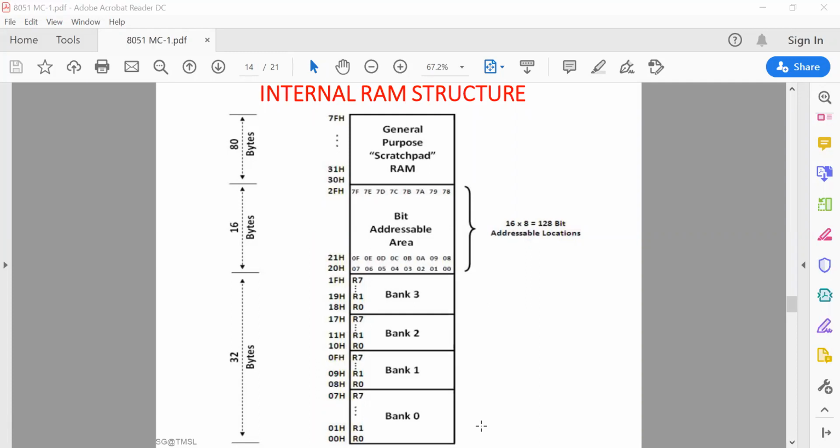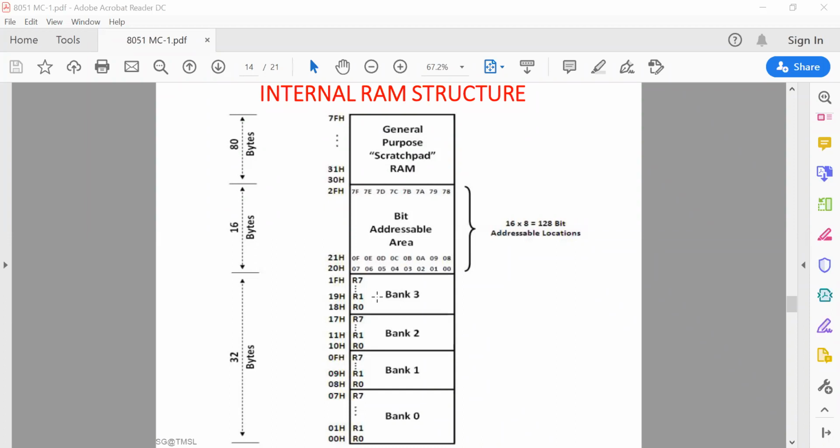And different banks are selected by the PSW bits RS0 and RS1. There are 2 bits in the PSW flag register in the 8051, RS0 and RS1. According to the combinations of these 2 bits, the required bank will be selected.